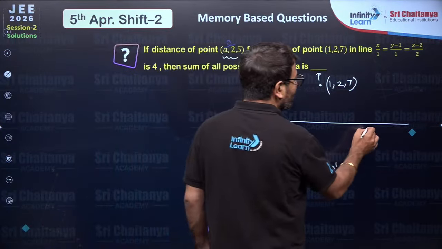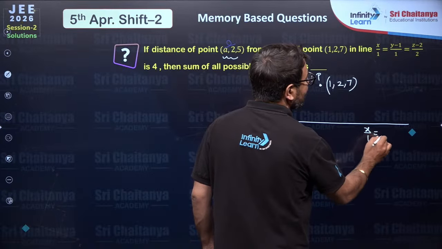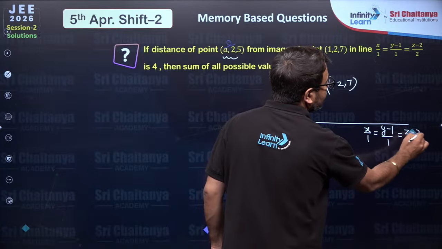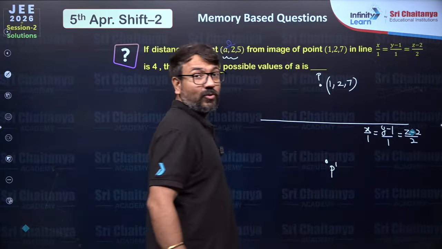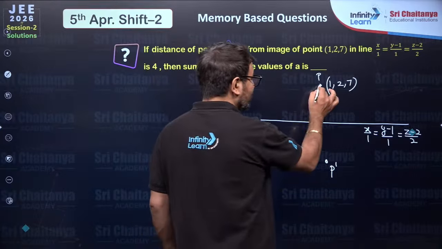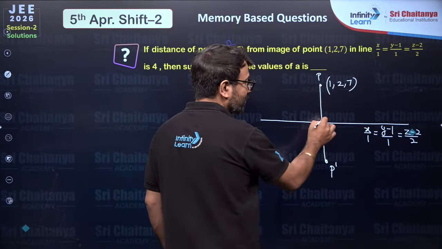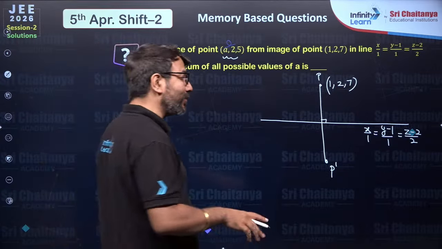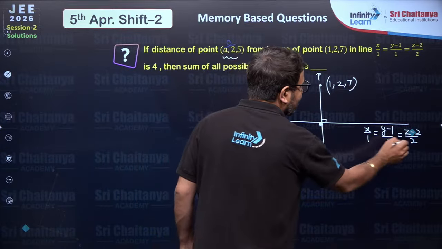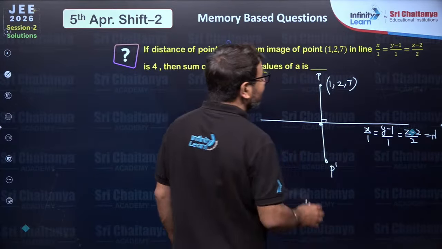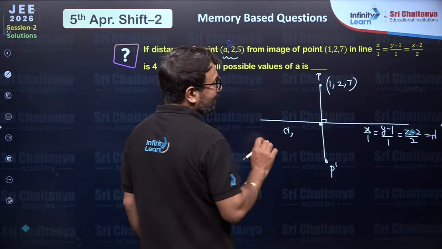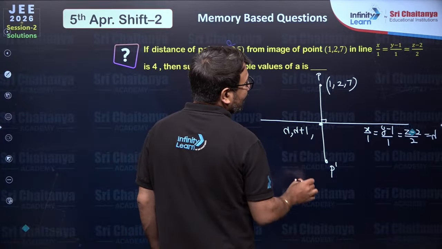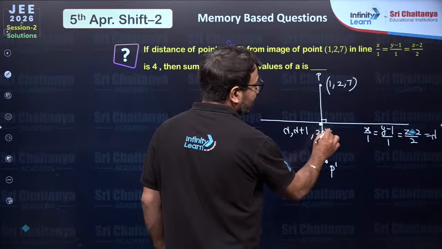So here the equation of the line that is given to you is x upon 1, then y minus 1 over 1, and then z minus 2 over 2. So beta, if you join these two, object and image, this line will be a perpendicular line. Now if I have to consider any point on this line, I will equate this line with lambda. So I will be able to get the x coordinate as lambda. I am finding the general point. Then the y coordinate is lambda plus 1, and the z coordinate I will find as 2 lambda plus 2.